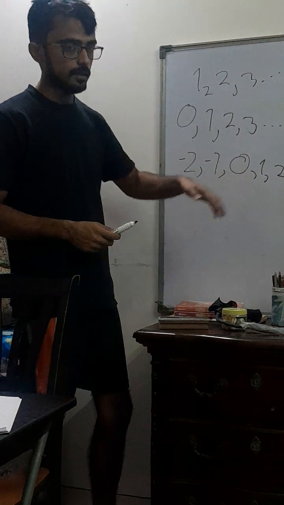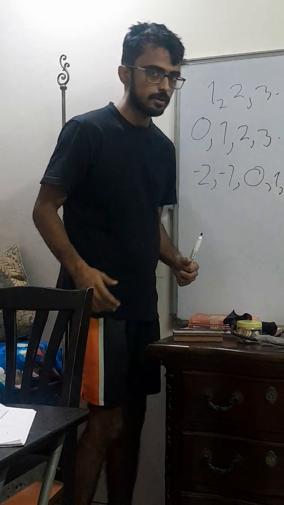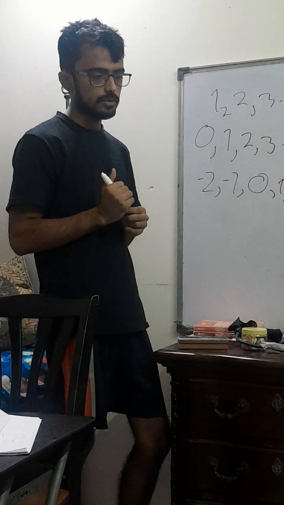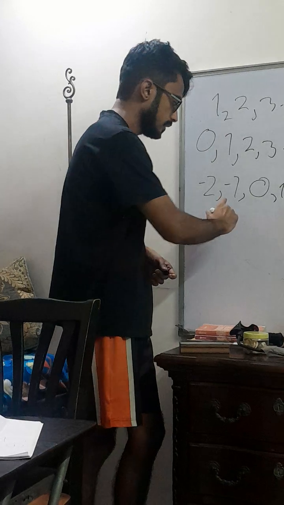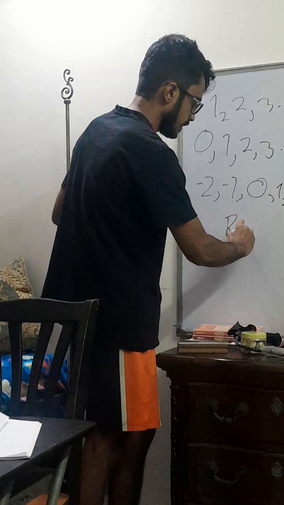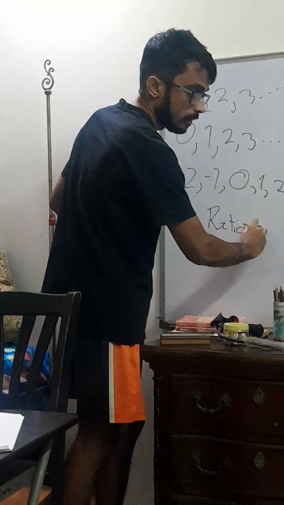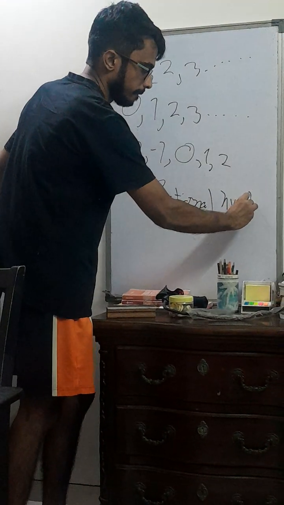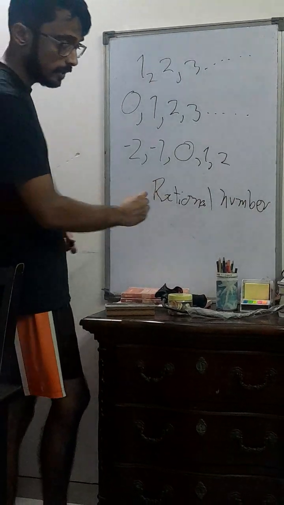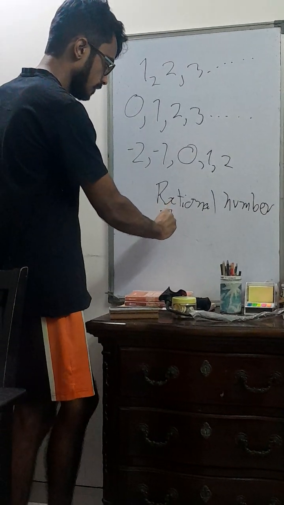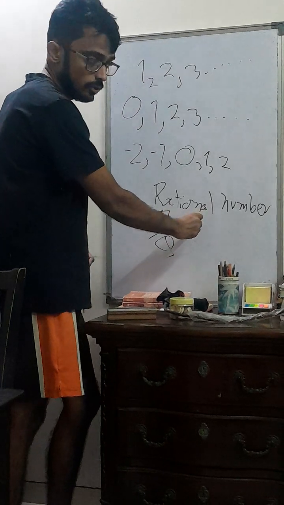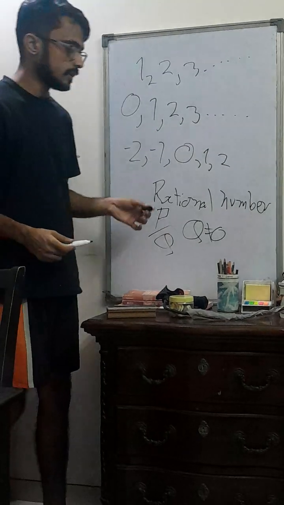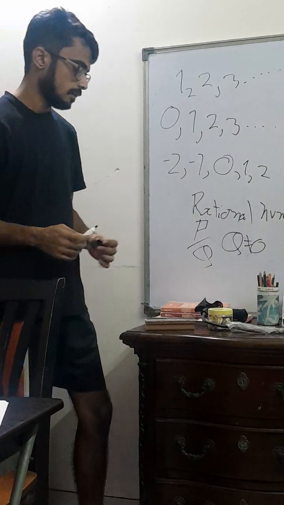There's yet another subset that's even bigger than integers, and this is called rational numbers. Rational comes from the word ratio, right? Any number that can be expressed, let me just write this. Here's a rational number. And a rational number can be expressed as p by q, and q is not equal to 0. And the reason q is not equal to 0 is because division by 0 is actually impossible.